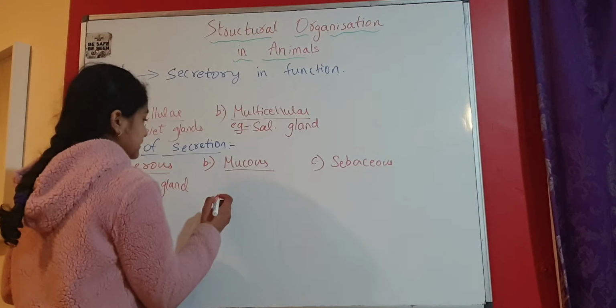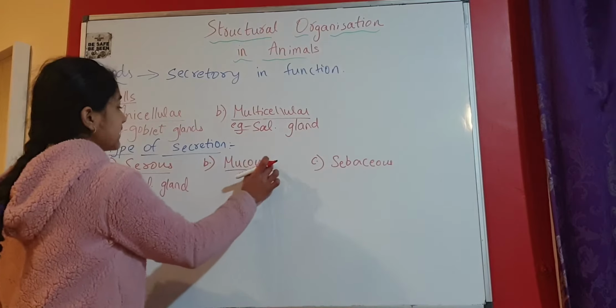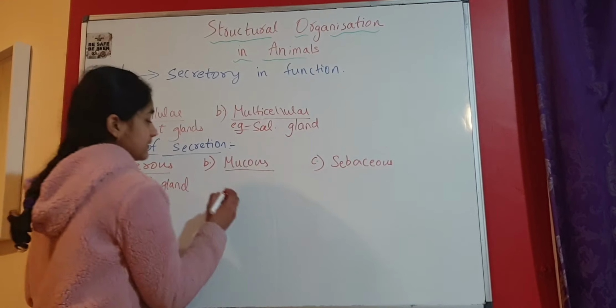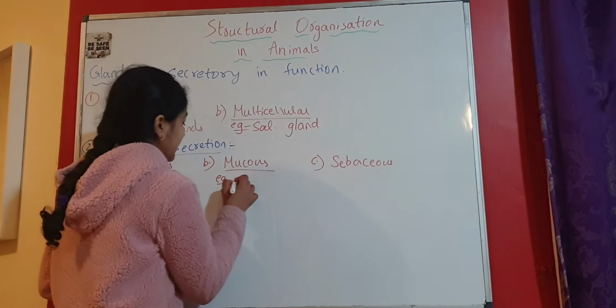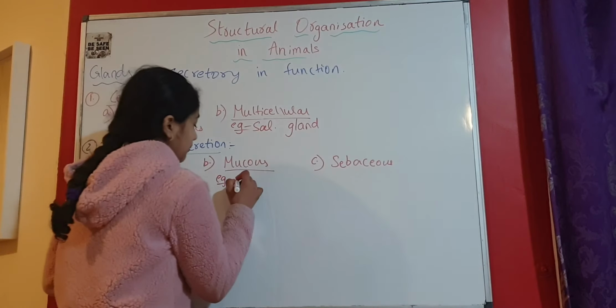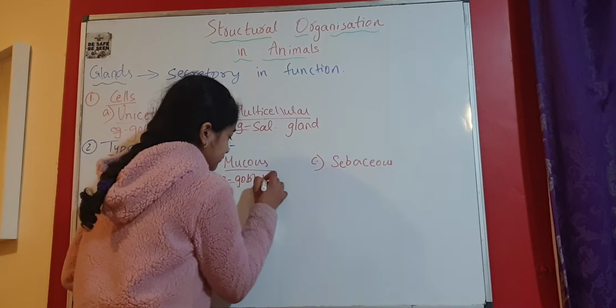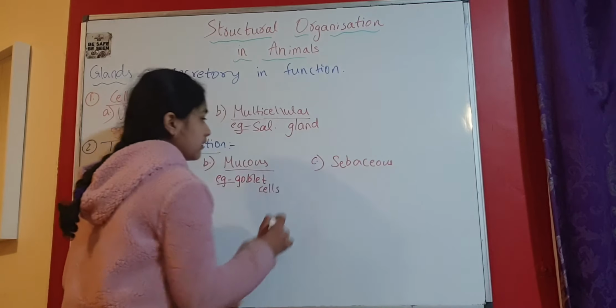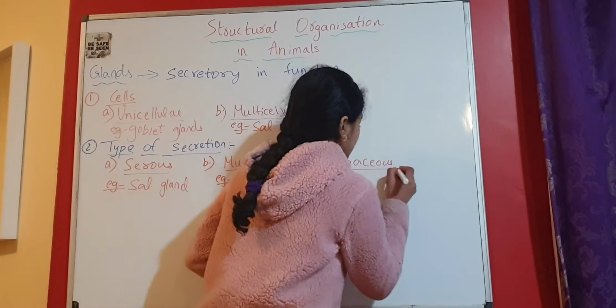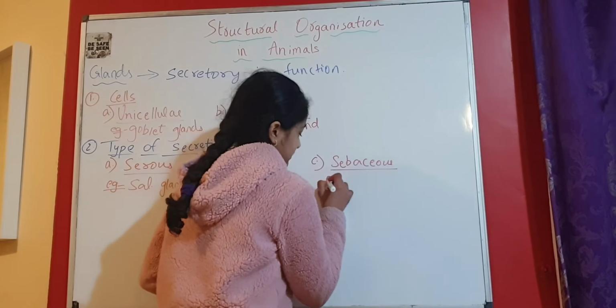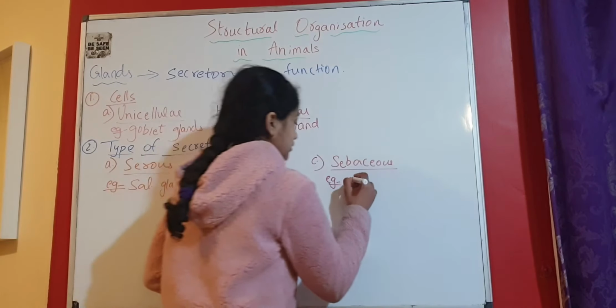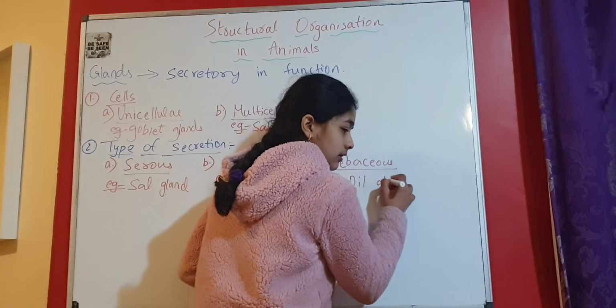Next, mucus glands secrete mucus as the name suggests, and an example is again goblet glands or goblet cells. And sebaceous glands are the oil glands and they secrete oil.